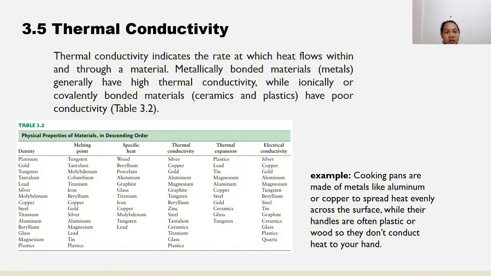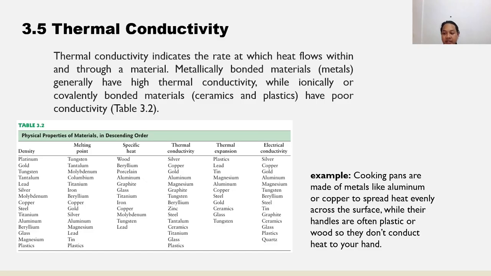Next is thermal conductivity. Thermal conductivity indicates the rate at which heat flows through a material. Metallically bonded materials or metals generally have high thermal conductivity, while ionically or covalently bonded materials like ceramics or plastics have poor conductivity. Thermal conductivity measures how easily a material transfers heat.